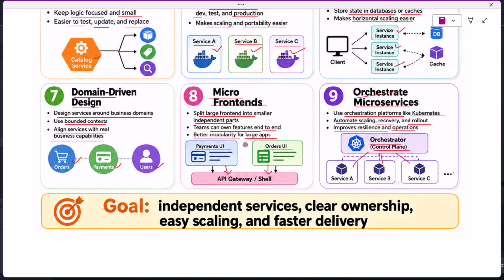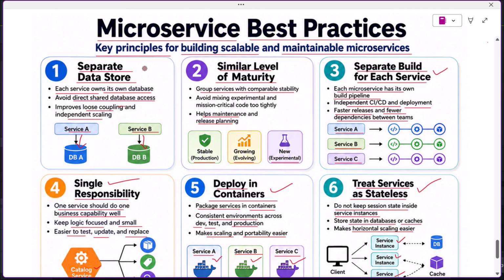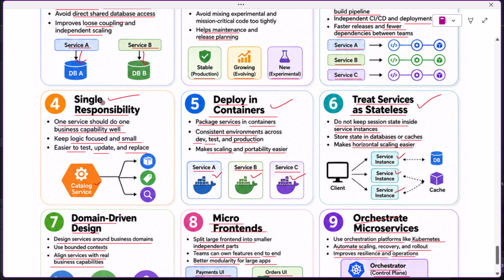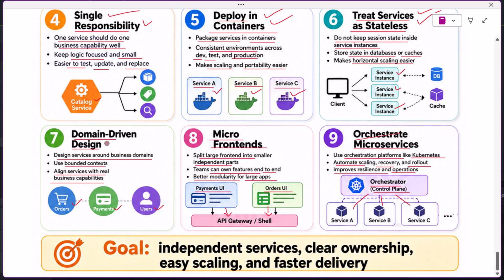So let's quickly revise all 9 best practices. Separate data store, similar level of maturity. Separate build for each service. Single responsibility. Deploy in containers. Treat services as stateless. Use domain-driven design. Use micro frontends for large frontend applications. And orchestrate microservices using platforms like Kubernetes.